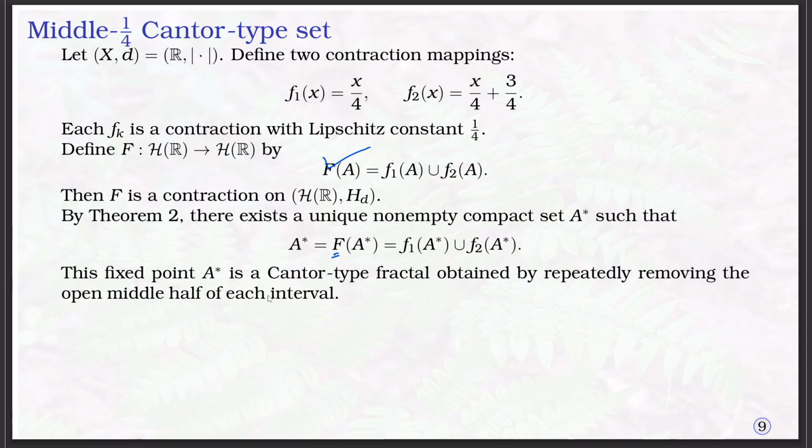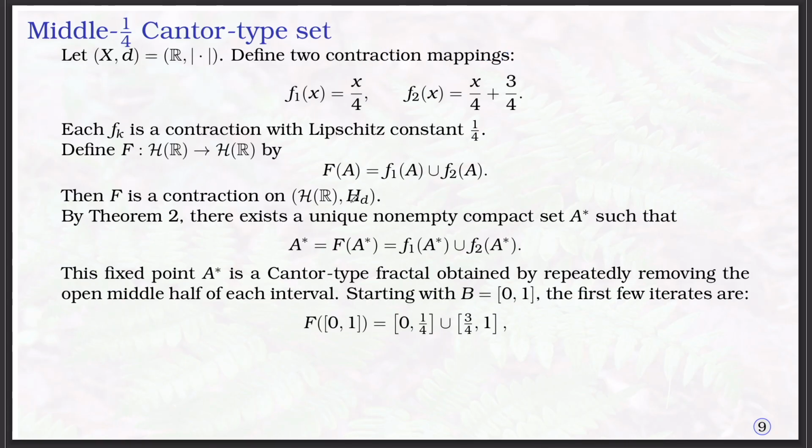This fixed point A star is called the Cantor type fractal, or Cantor type deterministic fractal, obtained from these two iterated functions. Here the iterated function system is on [0, 1] specifically, not R. With R we will get different things, so [0, 1] with F1 and F2. By removing the middle open half of each subinterval repeatedly, we will get this set.